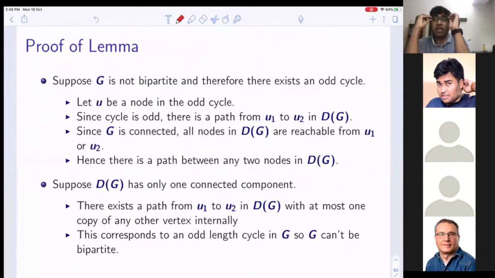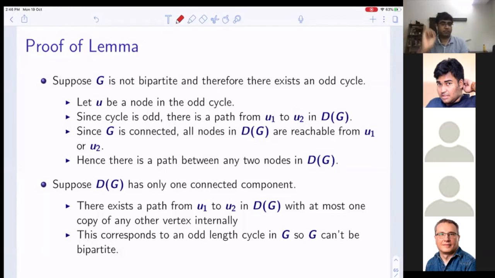But the best way is, similarly, in lots of places in parameterized algorithms, we make this double cover graph and we reduce hitting odd cycles to hitting paths of certain kind, right? And basically what you want to kill in D of G, you want to kill all paths for all vertices U, you want to kill all U1, U2 paths. That's it. This is equivalent to odd cycle transversal. So if you hit all these paths in D of G, it will correspond to an odd cycle transversal in G. And if you hit all these odd cycles, it will hit all these paths here.